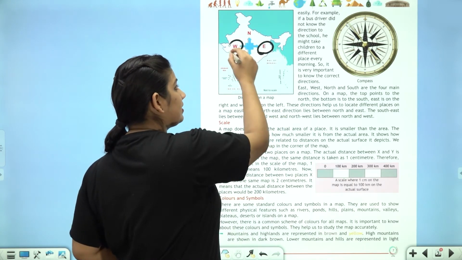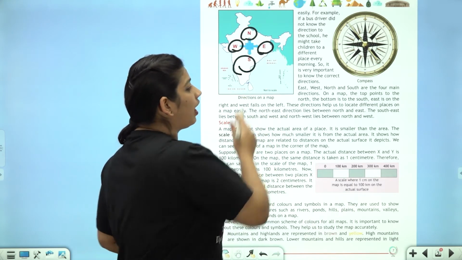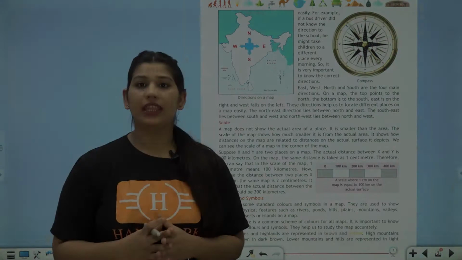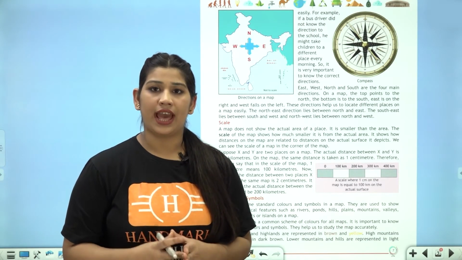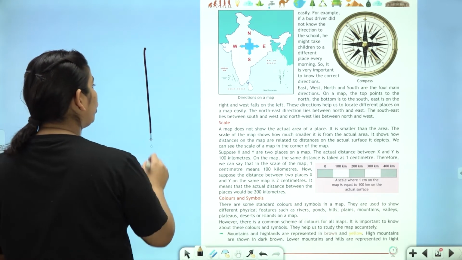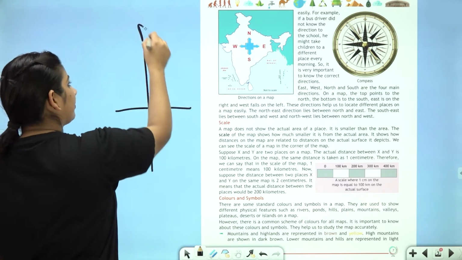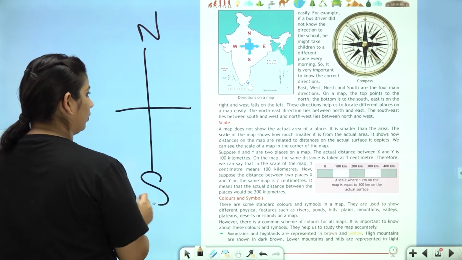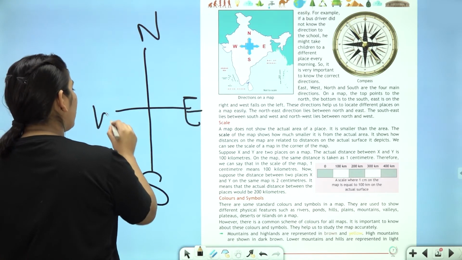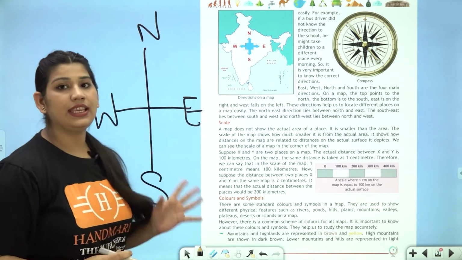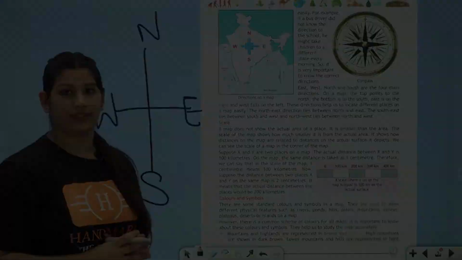East, west, north and south are the 4 main directions. The top points to the north while the bottom is south. East is on the right and west falls on the left. These are the major directions.